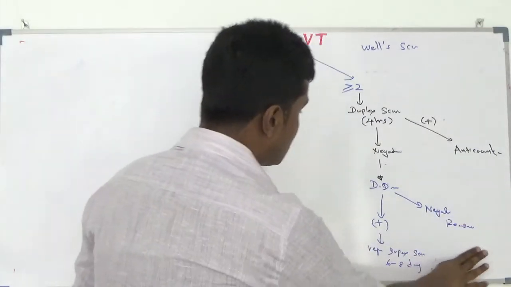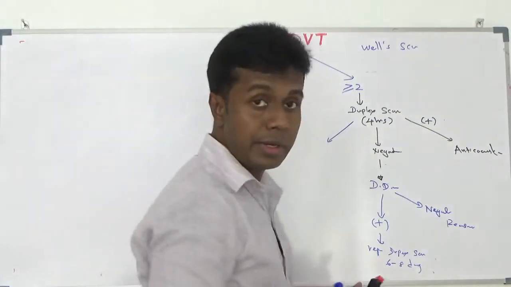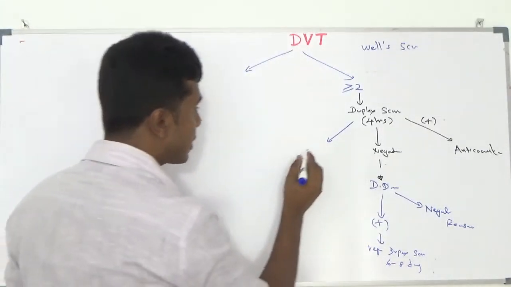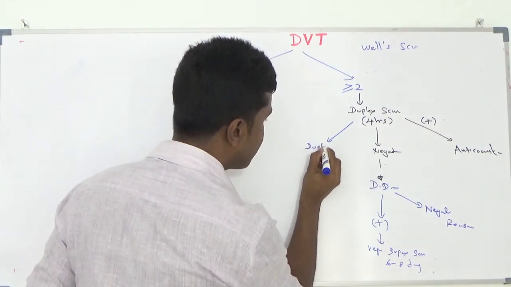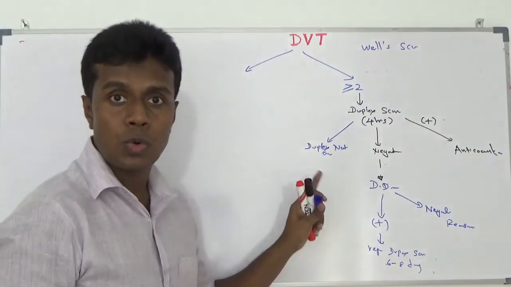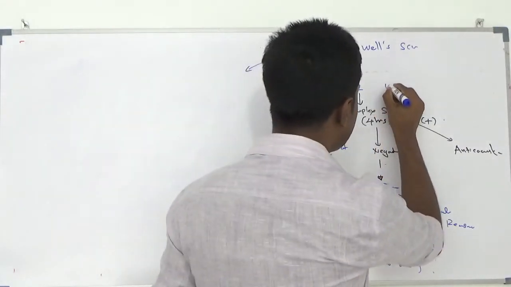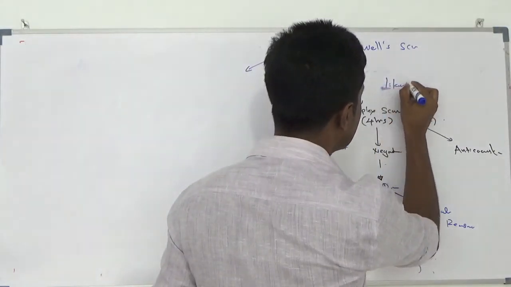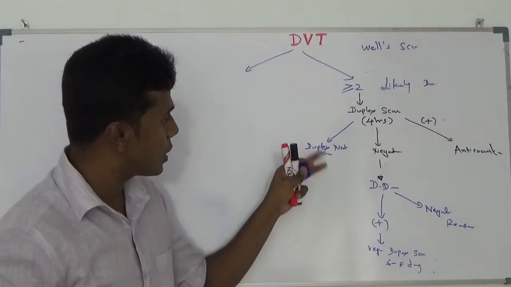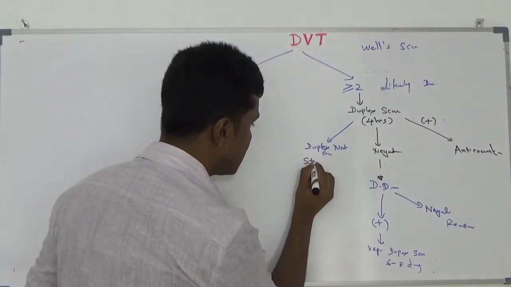If you are not able to do a duplex scan within 4 hours, sometimes it can happen, duplex scan may not be available within 4 hours. Then what should you do? Duplex not available. Then you have to anticoagulate your patient then and there, because your patient is likely to develop DVT according to the Wells score. So if duplex is not available, start anticoagulation.